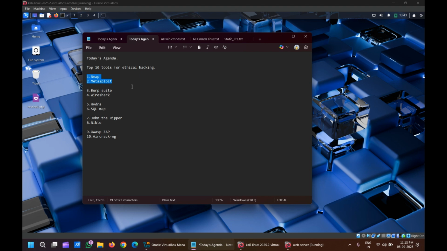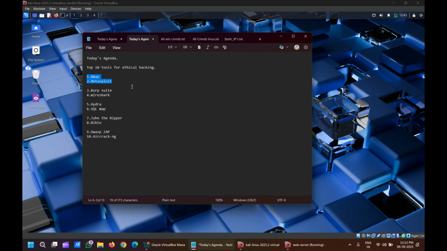That means ethical hacking. In this tutorial, we will not show any black hat or criminal hacking. But for awareness purposes, we'll show you practically how hackers do hacking by taking advantage of these applications or tools which are openly available in the Kali Linux OS. On our channel, we will show you all these 10 tools in detail.